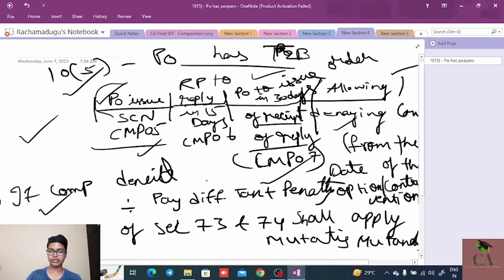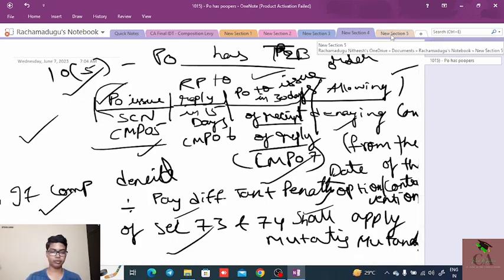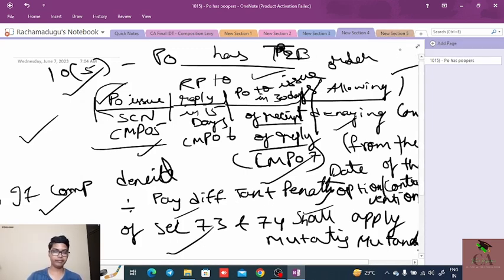If the composition is denied, then the person who has taken the composition scheme needs to pay the difference tax and penalty, and the provisions of section 73 and 74 of the CGST Act shall apply mutatis mutandis. Okay, next, last thing.